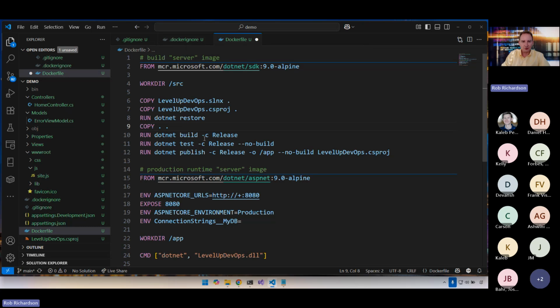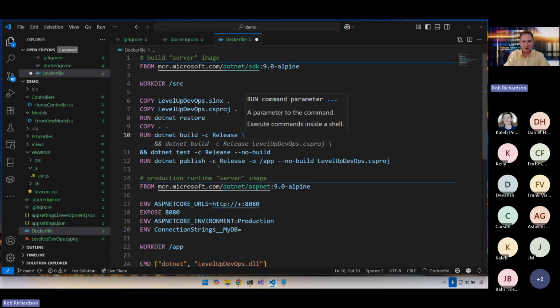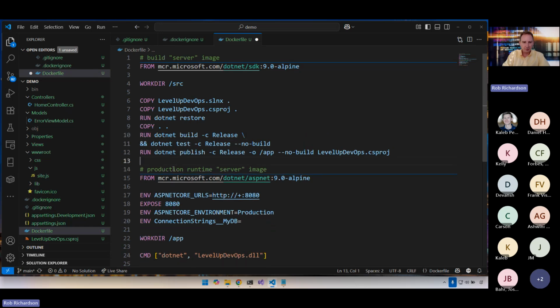Now we could definitely take more control over these layers. We could do something like this and combine these commands all into one layer. But since this is the build server and we're not going to publish that, then condensing these layers may not make sense. And I really like that when the tests fail, this is the line that fails in our Dockerfile. When we have a build fail, this is the line that fails in our Dockerfile. And having that information in our build output is actually very helpful. So there we go. We've got a finished Dockerfile that will run great in production.